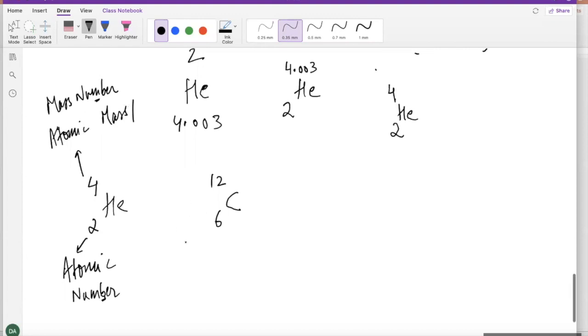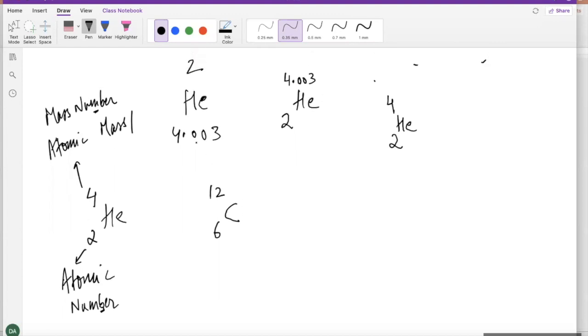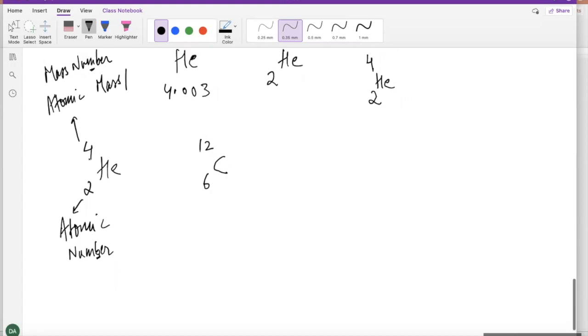So now, when you see numbers where you see 2 in the bottom and 4 on the top, and here the periodic table was saying it a little differently, where it had 2 on the top and 4 on the bottom, never worry about where they're written. The smaller number is the atomic number, and the bigger number is the atomic mass. Okay, so that's what you should remember. So now, let's try to understand what is atomic number and why is atomic mass more than the atomic number.